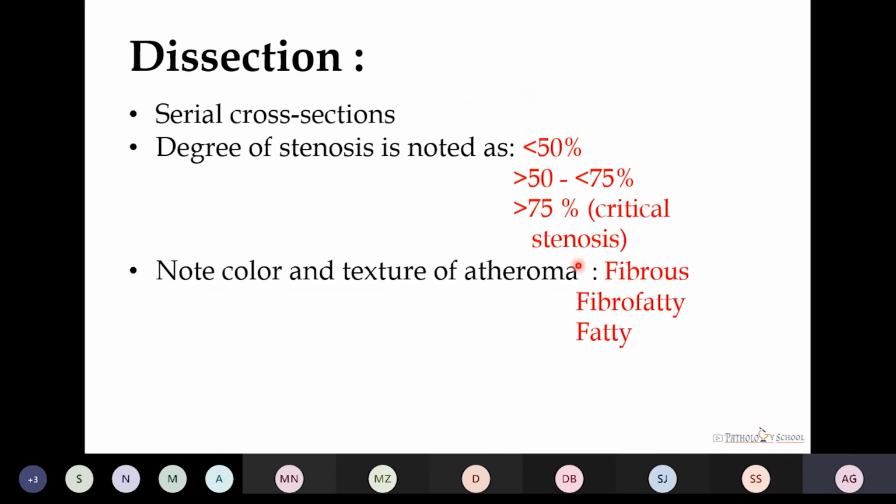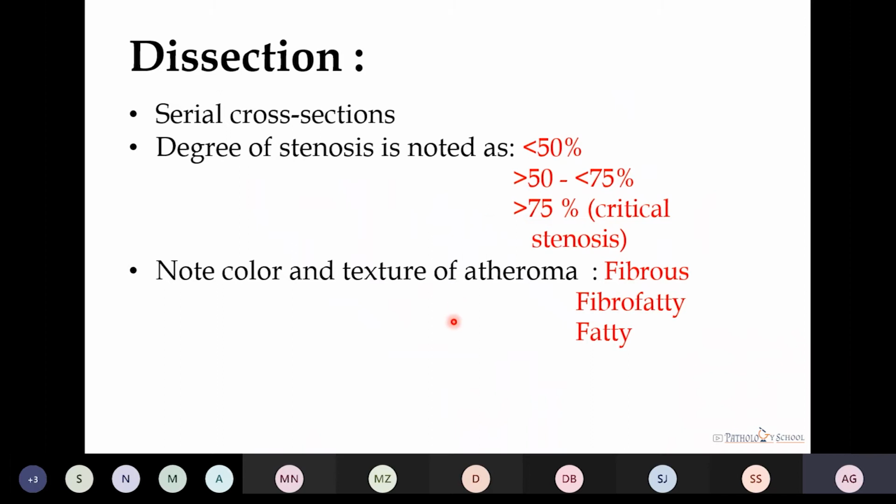How to dissect the arteries? To dissect the arteries, we take serial cross sections, which are to be taken at 0.5 centimeter distance, and the degree of the stenosis should be noted, whether it is less than 50%, more than 50 to 75%, or more than 75%, which is the critical value. After that, the symptoms of ischemic heart disease start.